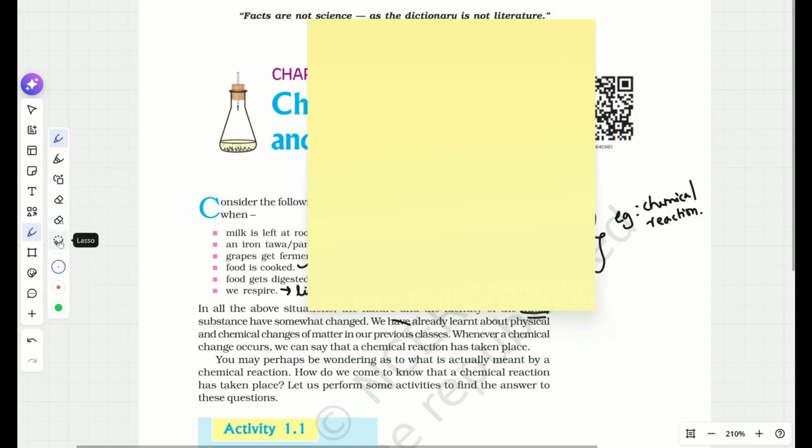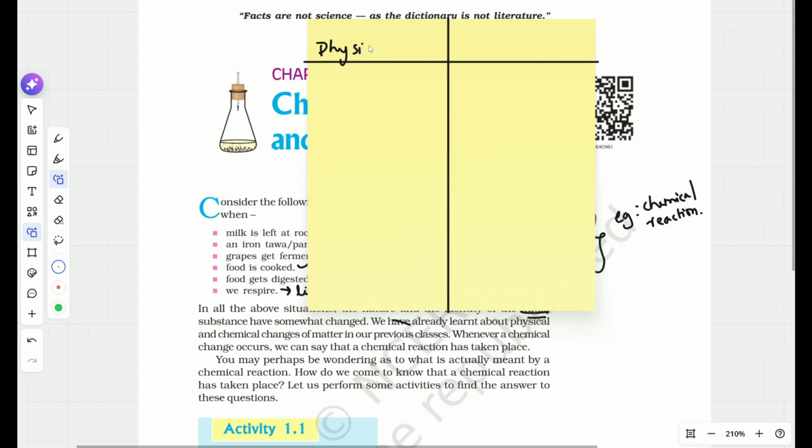I'll write here physical change and here chemical change. So this is physical change and this is chemical change.